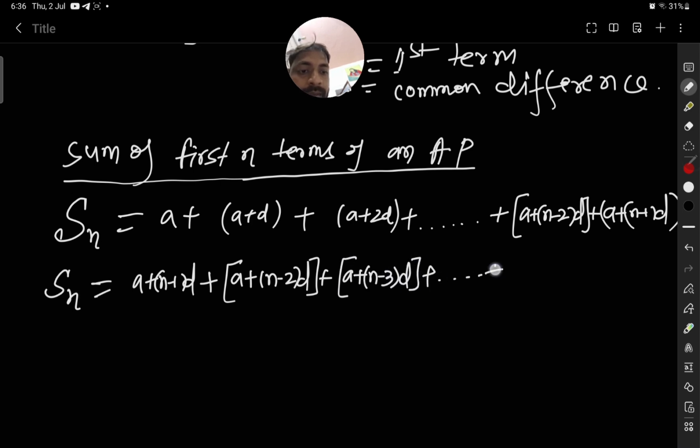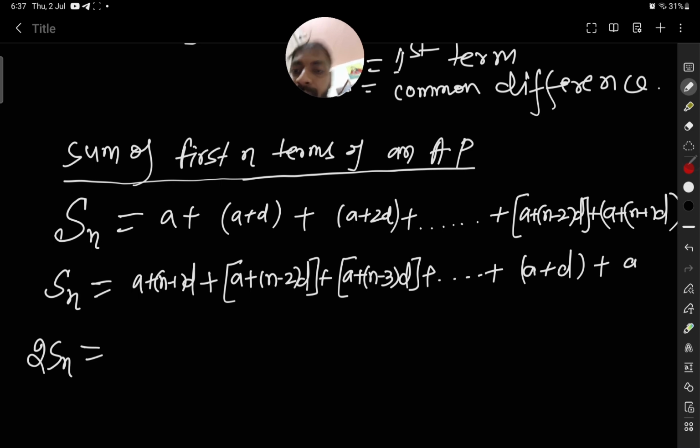In this way, the second term will be, because two terms are just left, a plus d, and the first term was a. If we add correspondingly, the first term with the last term, the second term with the second last term, the third term with the third last term, then on the left-hand side there will be 2Sn.